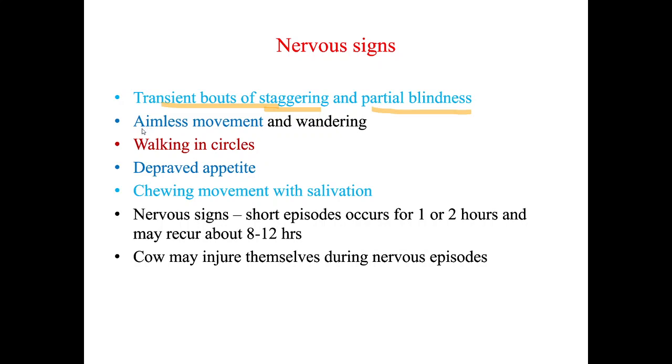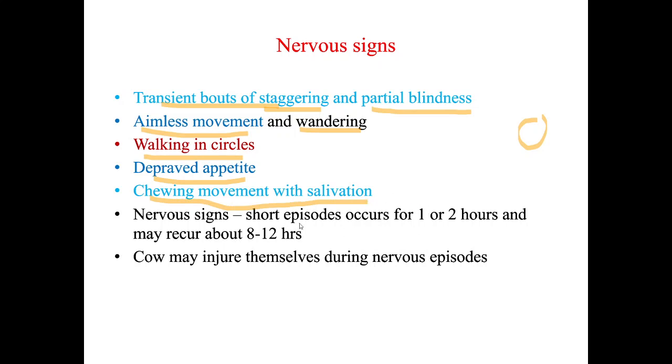Aimless movement. So the animal is making aimless movement and wandering here and there without any purpose. Walking in circles, the animal is walking in circles like this, and deprived appetite. The animal's appetite, willingness to eat, has decreased. Chewing movement can be seen with salivation. So the animal is trying to chew continuously and there is a lot of salivation. So this can be a nervous sign.